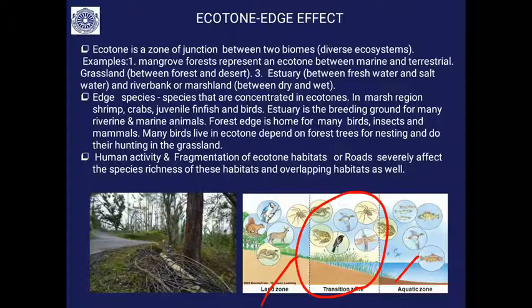If it gets fragmented by roads, power lines and other human constructions, it severely affects the species richness of this habitat, and also the overlapping habitats it is connected to. So, constructing a road at the edge of the forest or the edge of the grassland is not advisable, because we are disturbing the rich biodiversity region too much. Thank you.